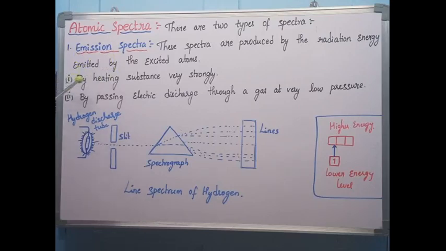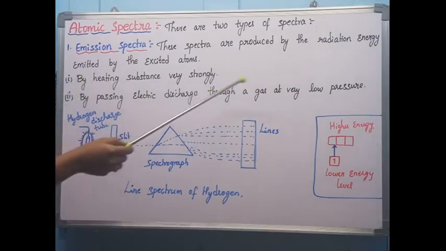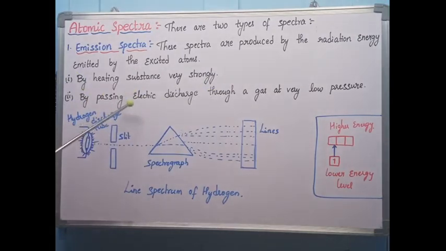You should supply energy in the form of heat energy or electrical energy. Otherwise, we can say by passing electric discharge through a gas at very low pressure. Through gas, if I want to supply energy, I should pass electric discharge through the gas. One more thing, you can also pass electric current through a metal piece. That means here you are supplying heat energy and electrical energy to a particular substance in order to take place the excitation process.